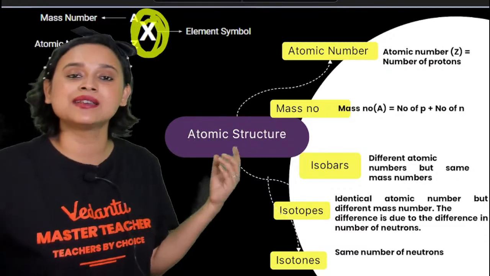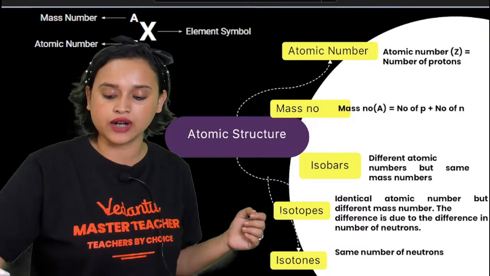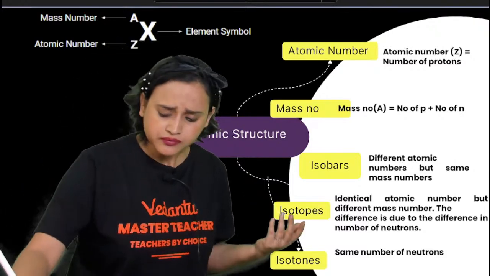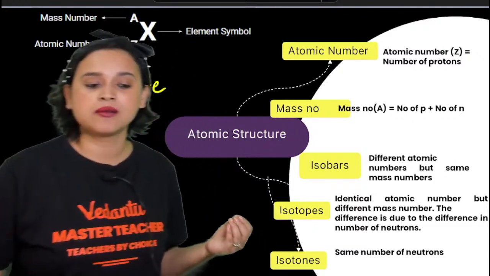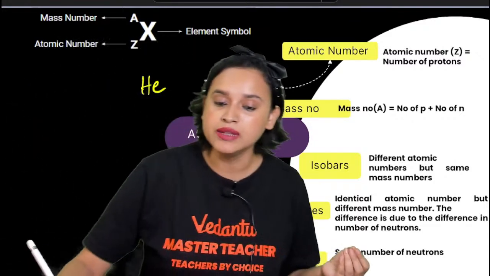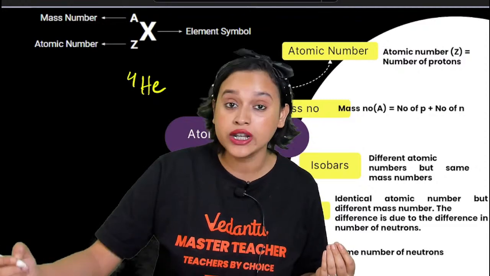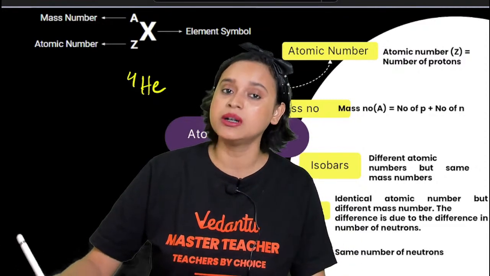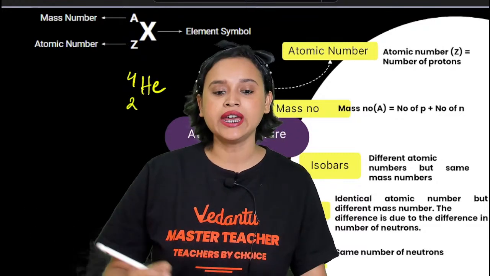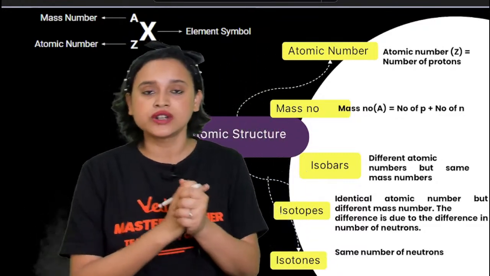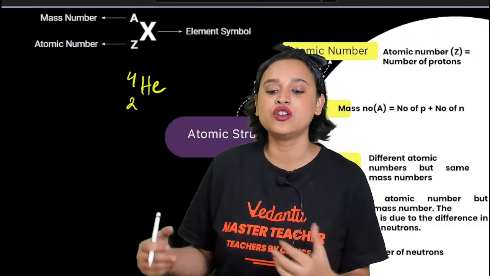This X is the symbol of the element. For example, if you want to write it for helium, you will write He. Now, mass number. What is helium's mass number, guys? Helium's mass number is 4 here. And what is helium's atomic number? The atomic number of helium, my dear students, is just 2. So this is how you denote an element.